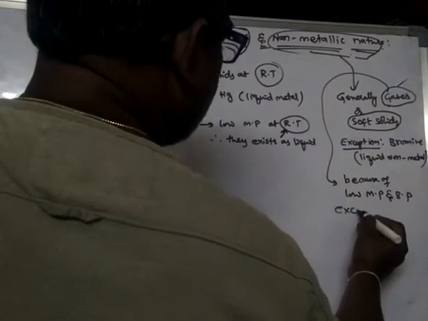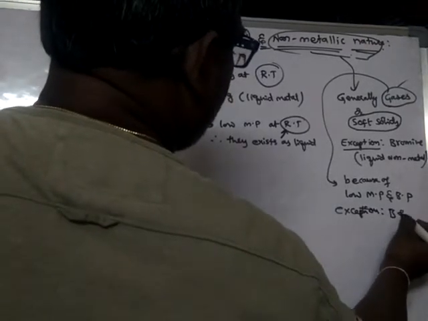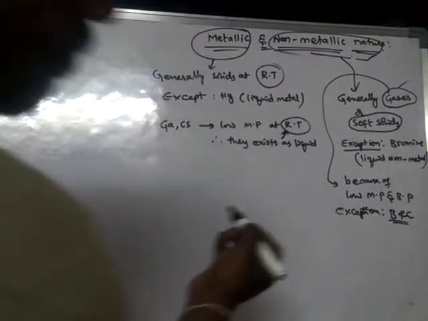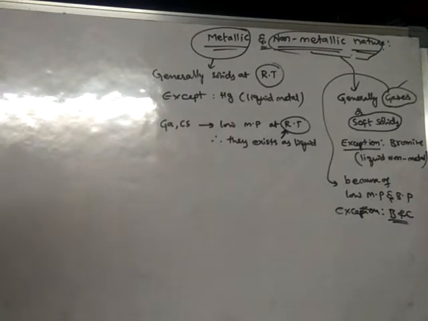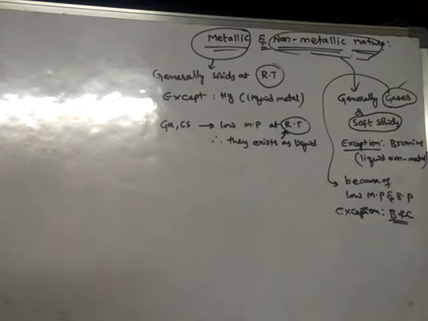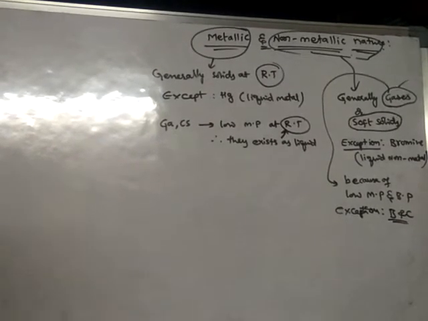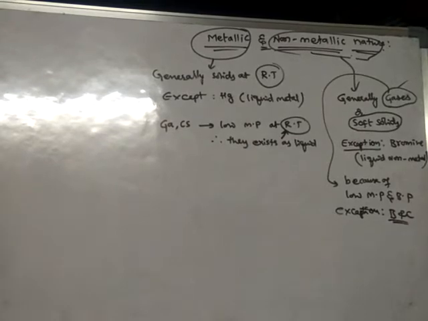Here also there is an exception: boron and carbon. Hence they do not exist as gases, they exist as solids. Like this, the non-metallic elements possess such nature.